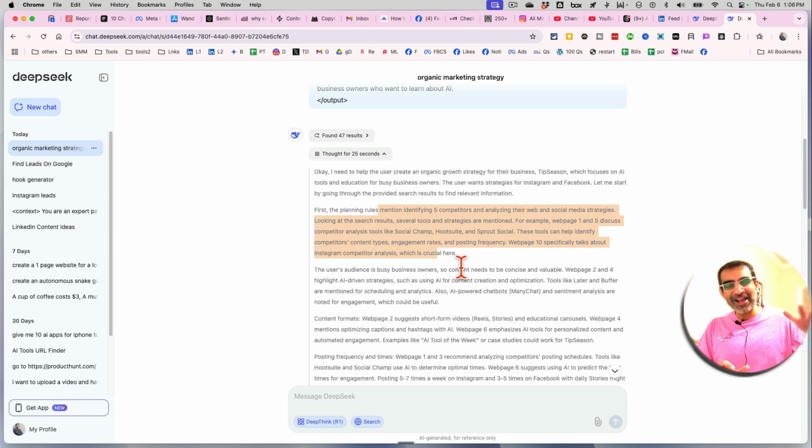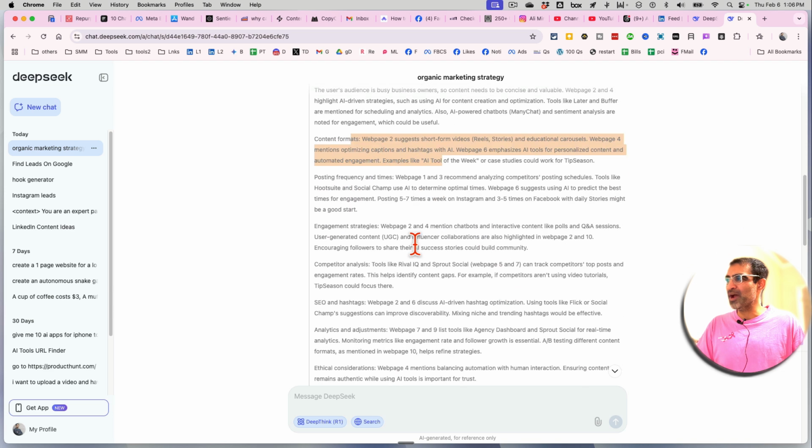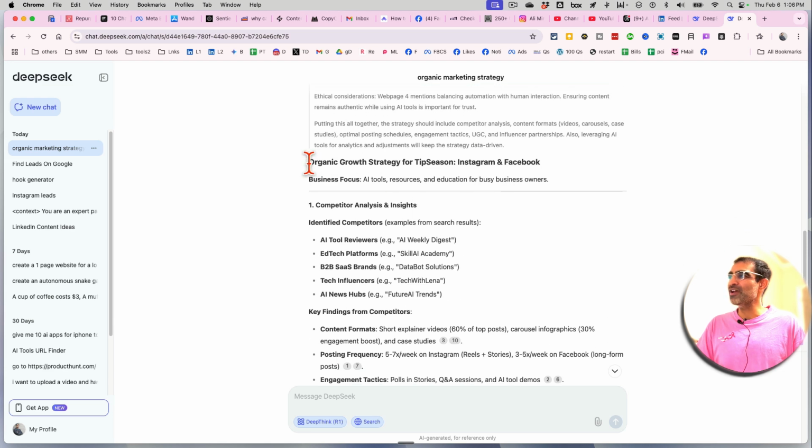So it plans the whole thing. It's going to identify 5 competitors, and then it's going to do the next step. It's going to look at the content format and posting frequency. So you can see all the thinking that DeepSeek is doing. And now here is the output.